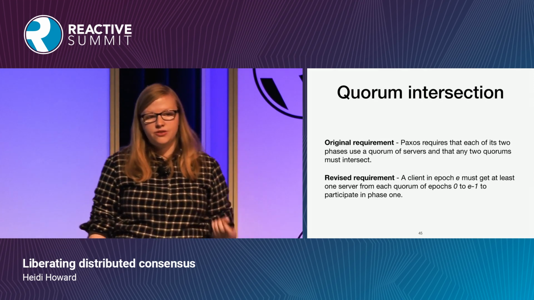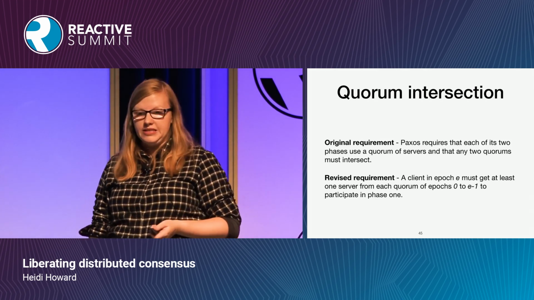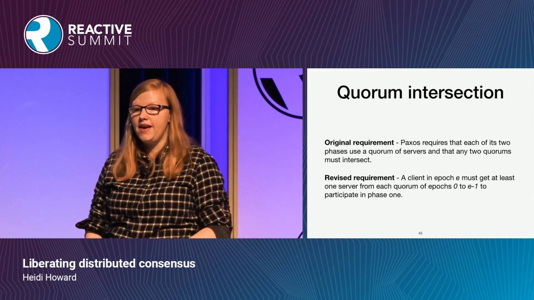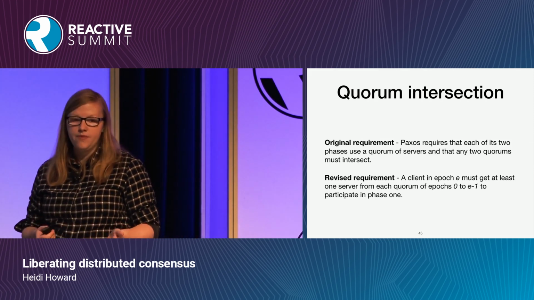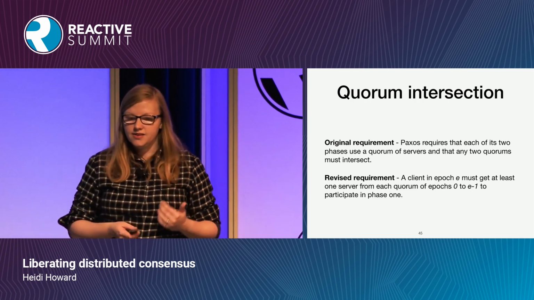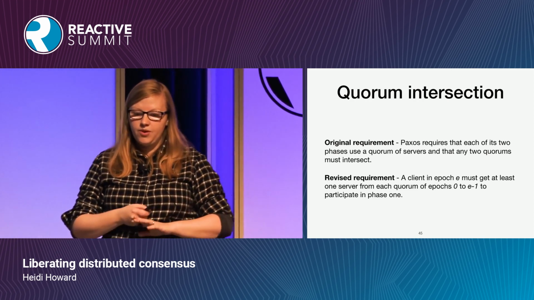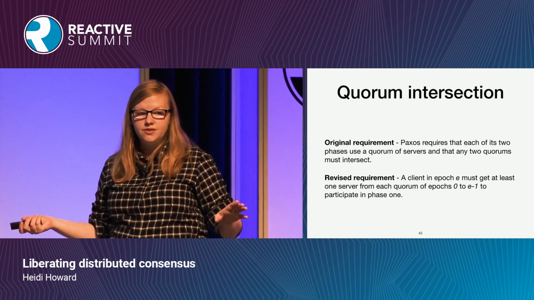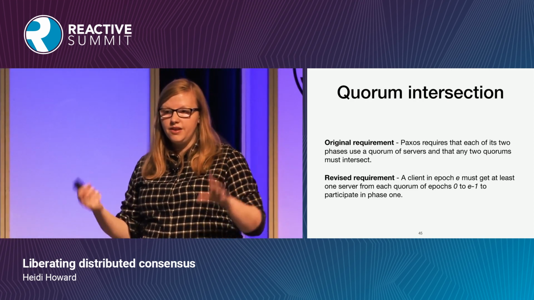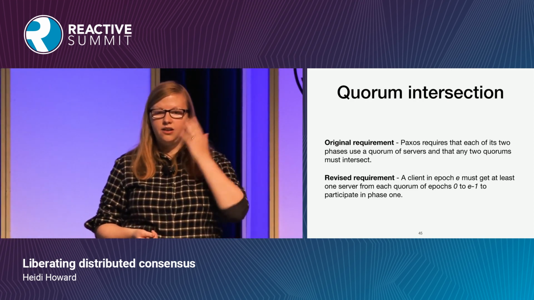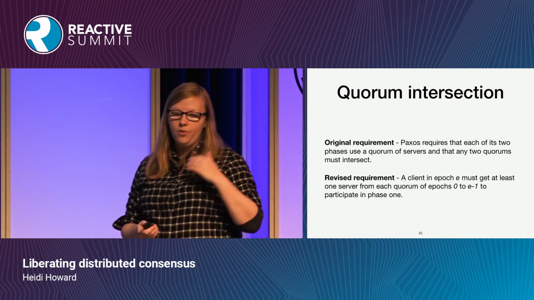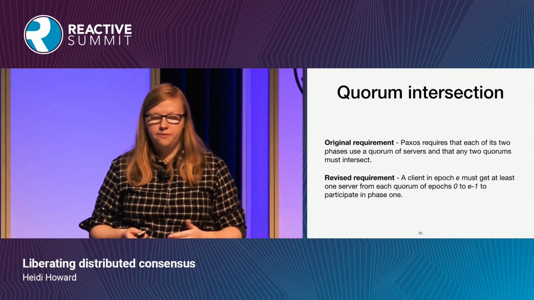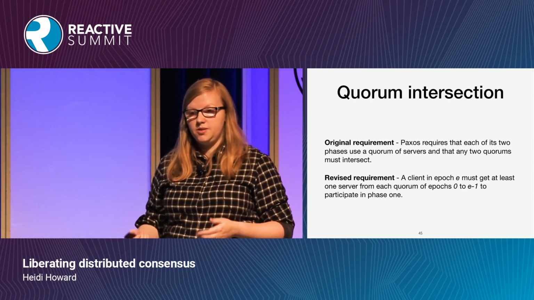So Paxos uses majorities because it requires intersecting quorums. That is to say, any two quorums must have at least one server that is in both of them. But what we can see here is that a client, in fact, can use any quorums it wants, any subsets it wants. The intersection property is that a client in its first phase may need to speak with at least one server from each quorum from epoch 0 to E-1.